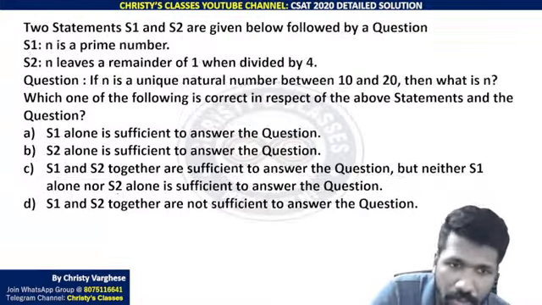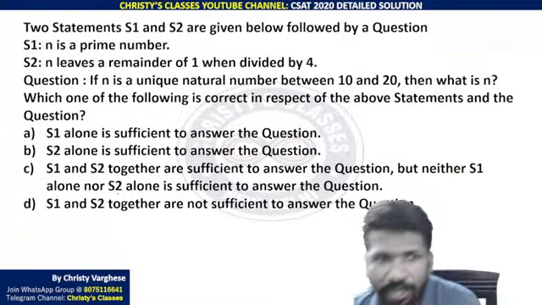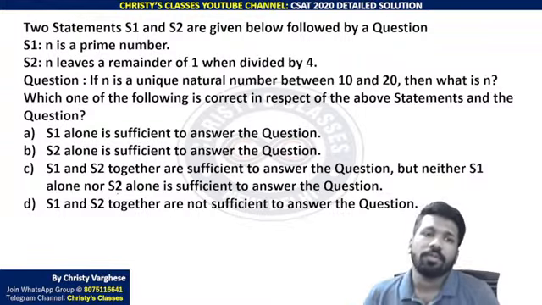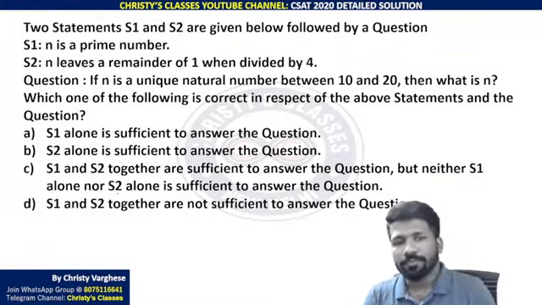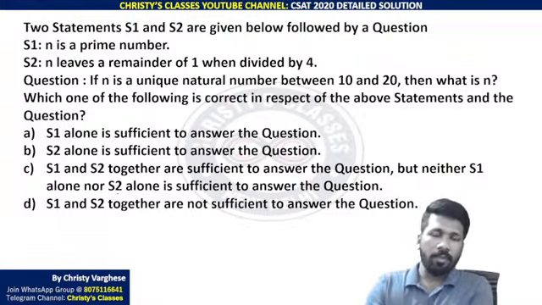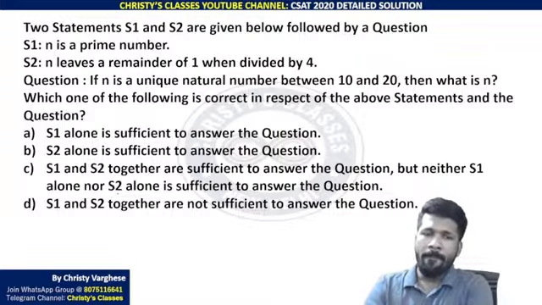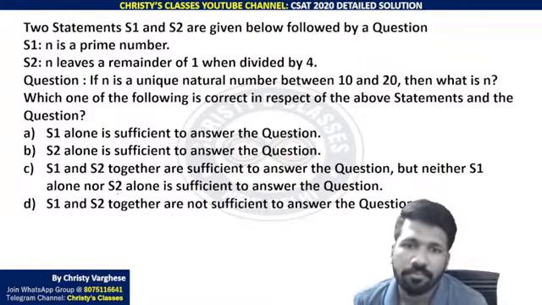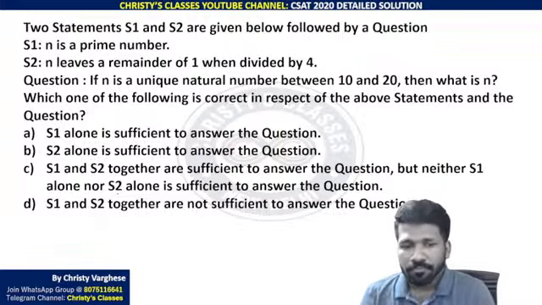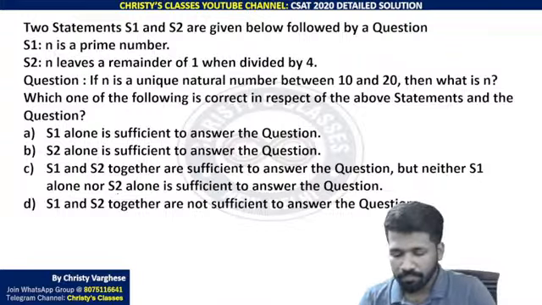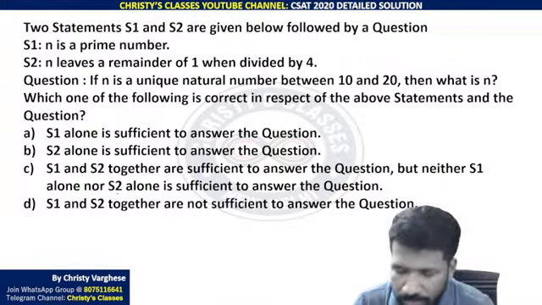Data sufficiency problem based on ordering. Then another data sufficiency problem asked based on number systems. Listen very carefully.